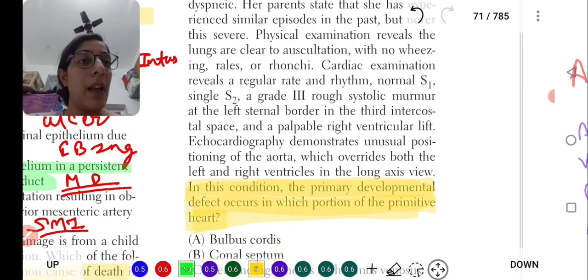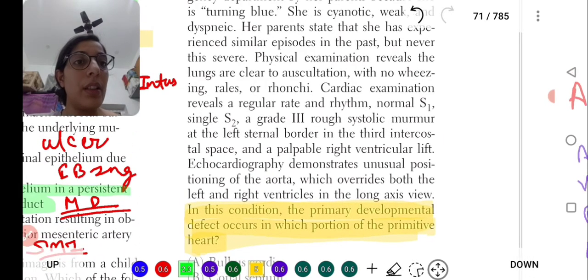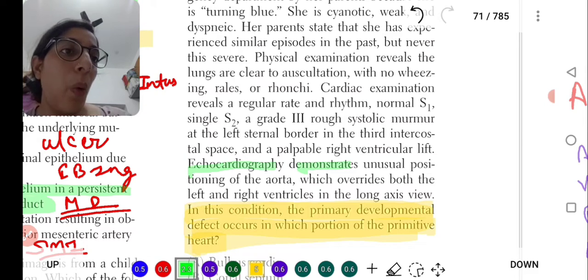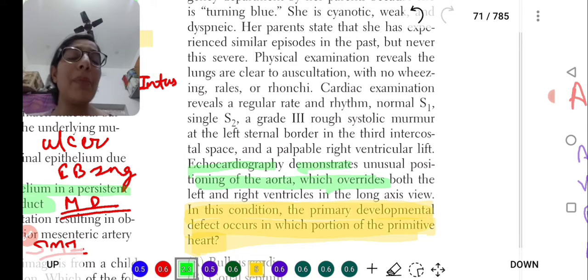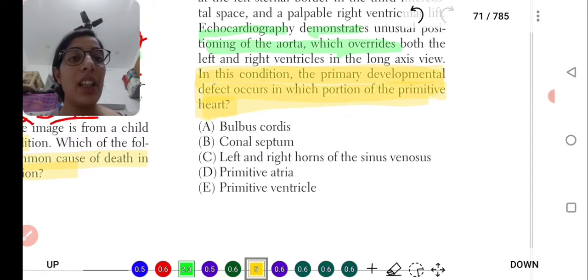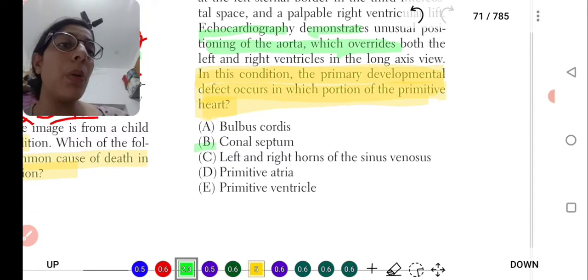So look towards the last three lines. Echocardiography is done and it demonstrates an overriding aorta. Overriding of the aorta, my mind says stop. Tetralogy of Fallot, and Tetralogy of Fallot is due to the conal septum, and there is no need to read the whole question.